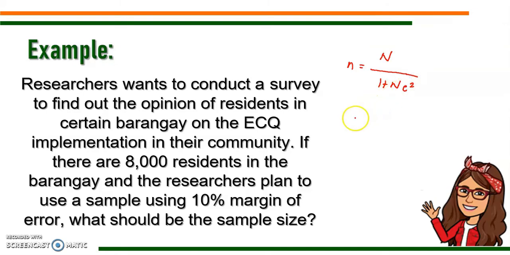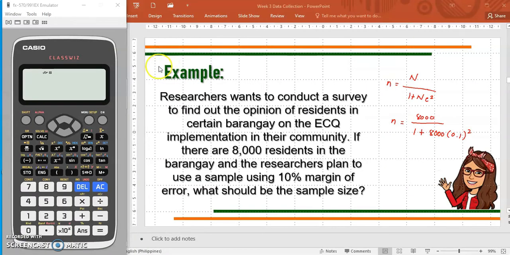Now, in this case, the sample size is missing and the population size is given provided that there are 8,000 residents in the barangay. So we have 8,000 for the population size. One is a constant. Then plus 8,000 times the margin of error, which is 10%, which when written in decimal would be 0.1 squared. So let's use our calculator since the values are kind of challenging.